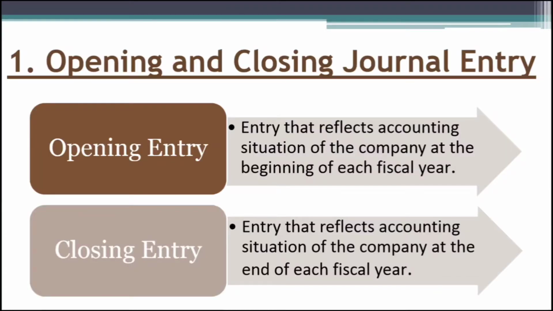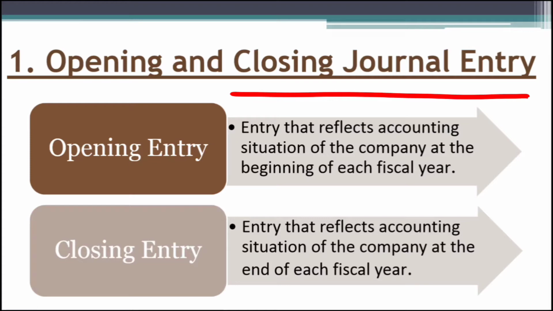First is the concept of opening and closing journal entry. Do you know a business needs to follow financial year of accounting which starts from 1st April to 31st March, apart from the calendar year which is from January to December. So we need to transfer all the assets and liabilities from previous year to the current year.